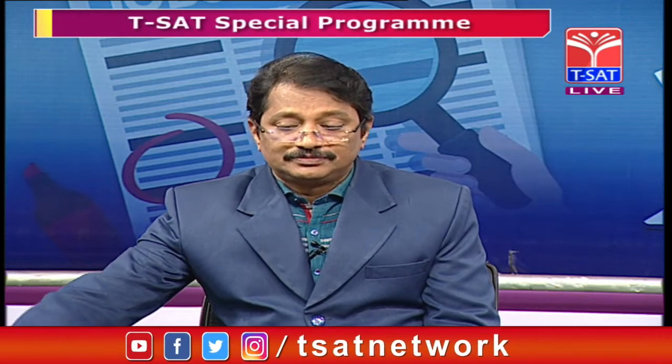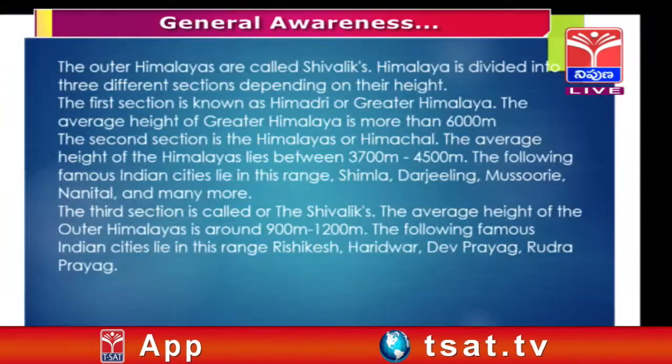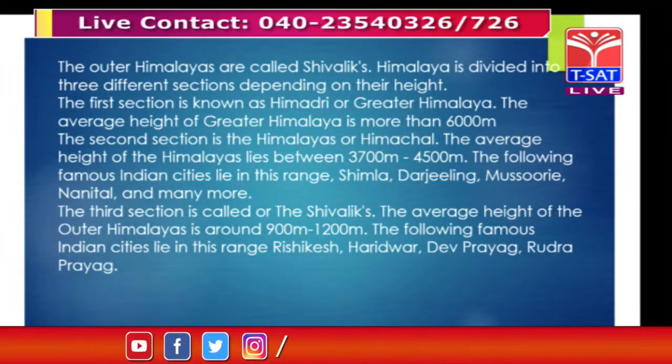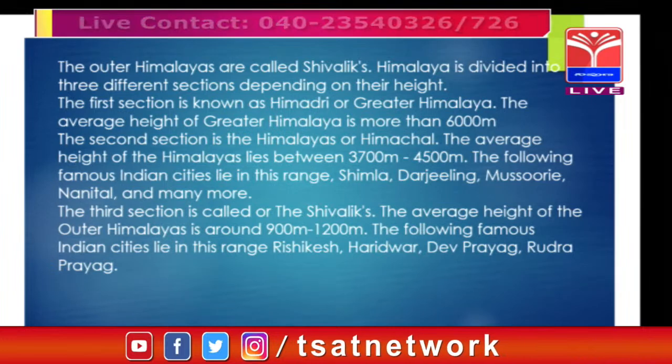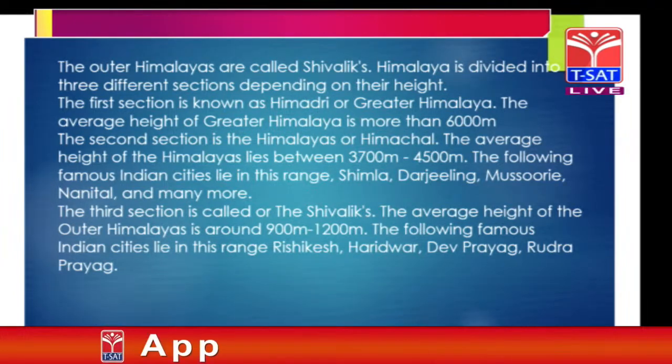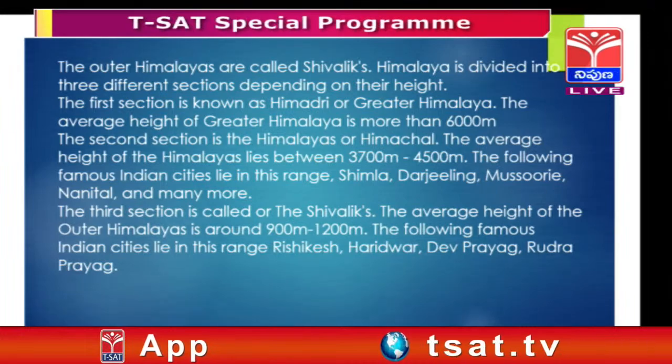Shivalik. Okay. Sobarani madam, can you say about this? Here we all know that Himalayas are divided into 3 categories: the upper, the lower and the outer Himalayas. So I'll go with the Shivaliks, outer Himalayas. The Himalayas are also called Himadri, second Himachal, and third Shivaliks. So these are the 3, and their heights also differ.